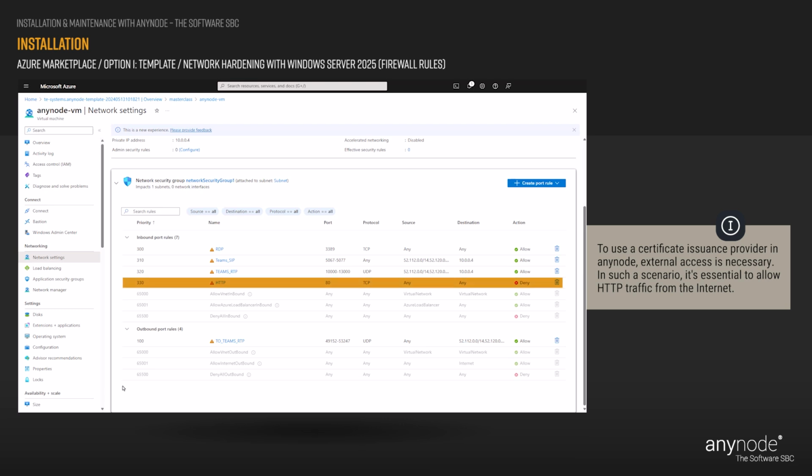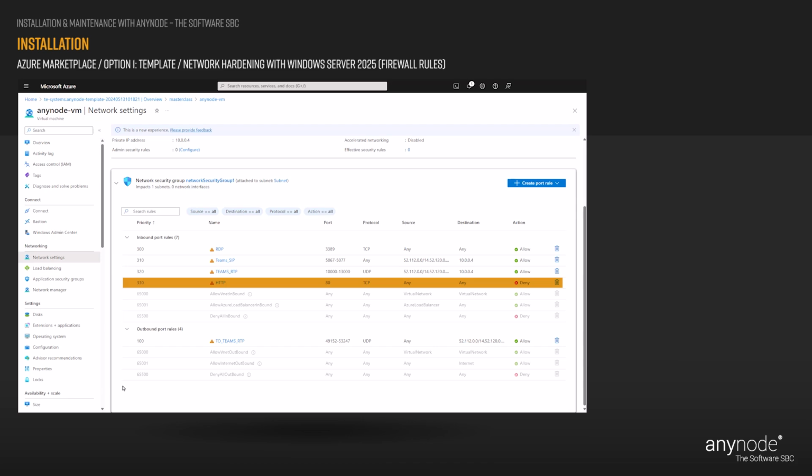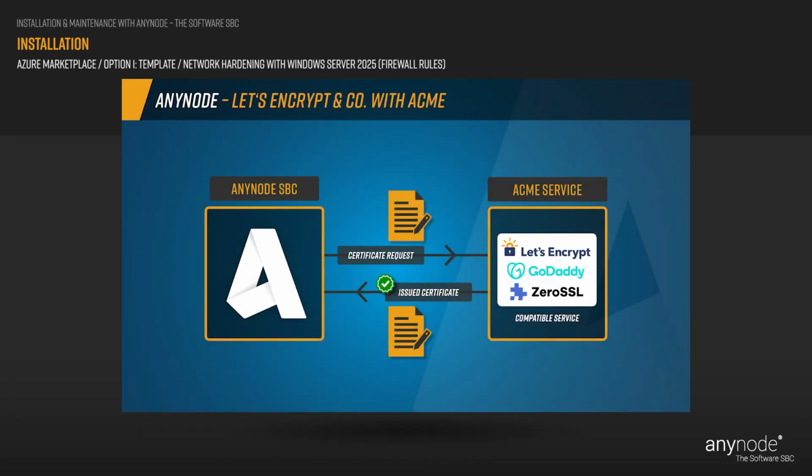In such a scenario, it's essential to allow HTTP traffic from the Internet. This rule is also predefined. By enabling HTTP traffic from the Internet, you enable vital communication from the certificate issuance provider to the any node instance. This ensures the successful issuance, renewal, and validation of SSL/TLS certificates for your deployment.